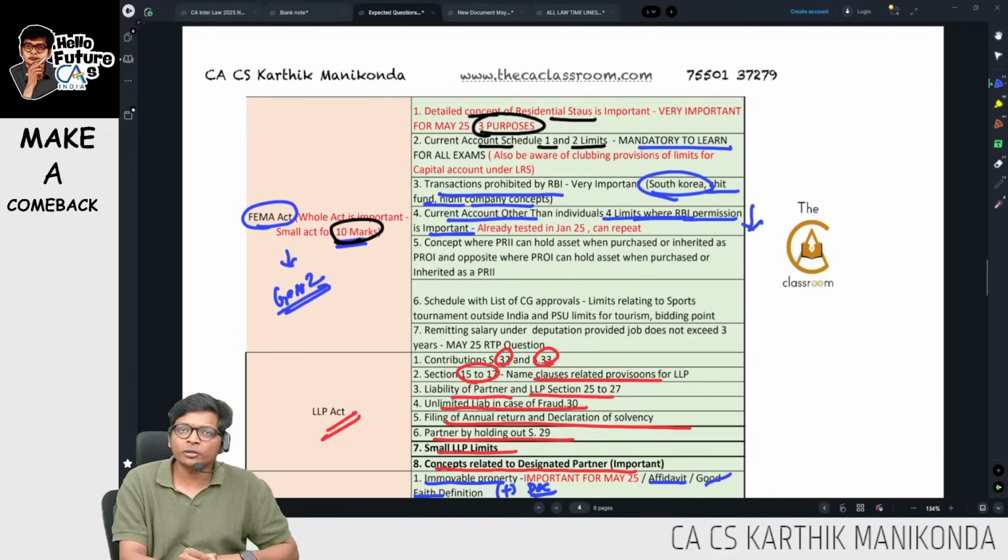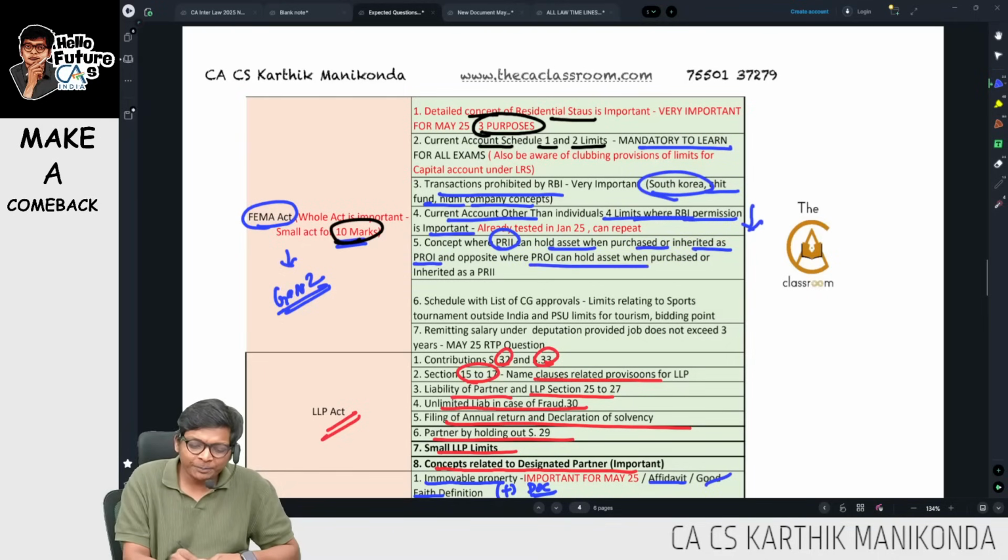Next one, a very important point we have: the concept where PRIA can hold assets when purchased or inherited as PROI, and the opposite, where PROI can hold assets.